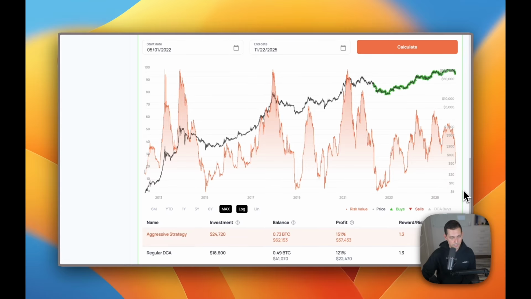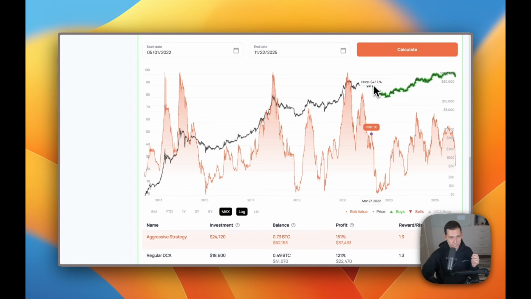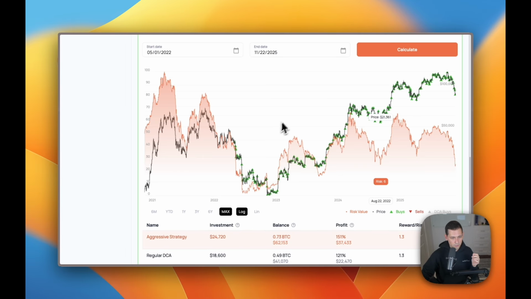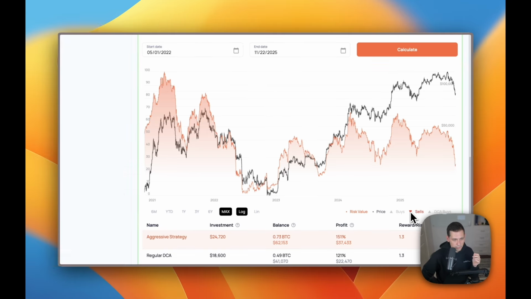And now if we scroll down here, we can see that the aggressive strategy over the last couple of years here would have invested a little bit more money than our regular DCA, but we would have ended up with a lot more profit than our regular DCA. So 30% extra profit compared to the regular dollar cost averaging. And you can see here, if we zoom in on the chart, all these little green bumps are buys and the red bumps are sells. The red down arrows are sells. I'm not really seeing any sells. If we click off here, yeah, it looks like the aggressive strategy didn't sell at all.